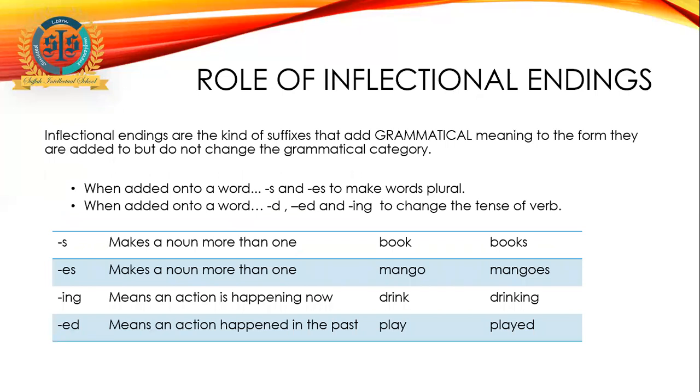Now see, what is the difference between suffix and the inflectional ending? Suffixes are added at the end of the word, and inflectional endings are also added at the end of the word. So what is the difference? Inflectional endings are a kind of suffixes. They are basically suffixes that add grammatical meaning to the form they are added to, but do not change the grammatical category. Means suffix changes the grammatical category.